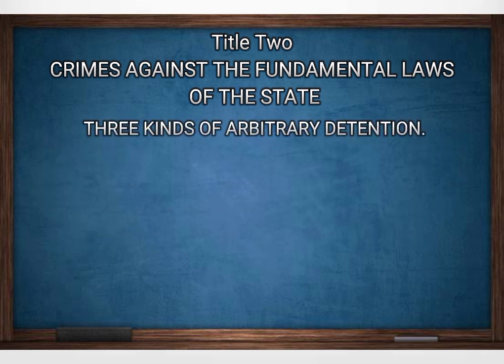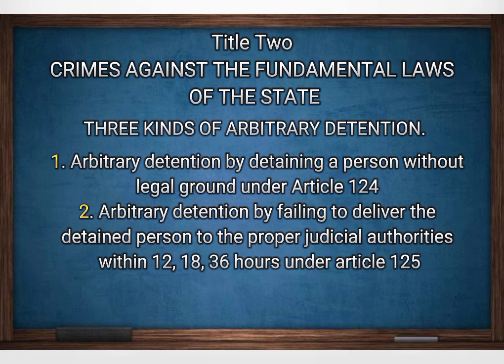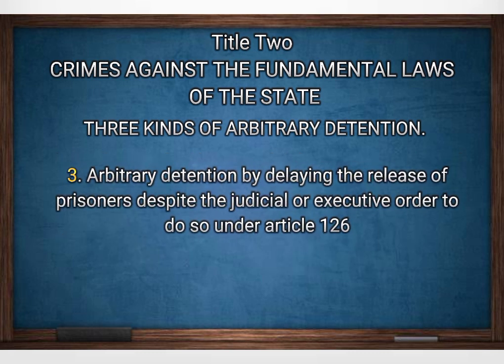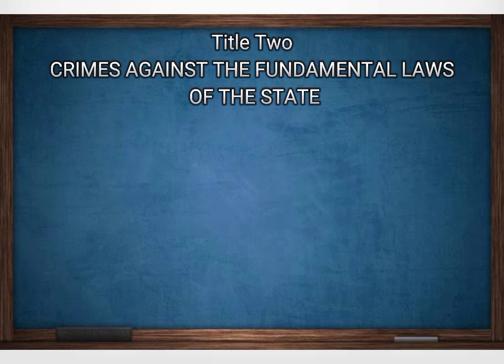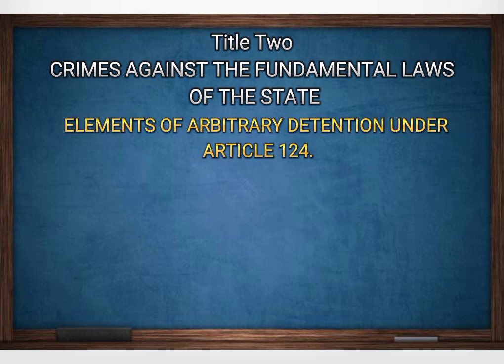Let us first understand the 3 kinds of arbitrary detention. 1. Arbitrary detention by detaining a person without legal ground under Article 124. 2. Arbitrary detention by failing to deliver the detained person to the proper judicial authorities within 12, 18, 36 hours under Article 125. 3. Arbitrary detention by delaying the release of prisoners despite the judicial or executive order to do so under Article 126.